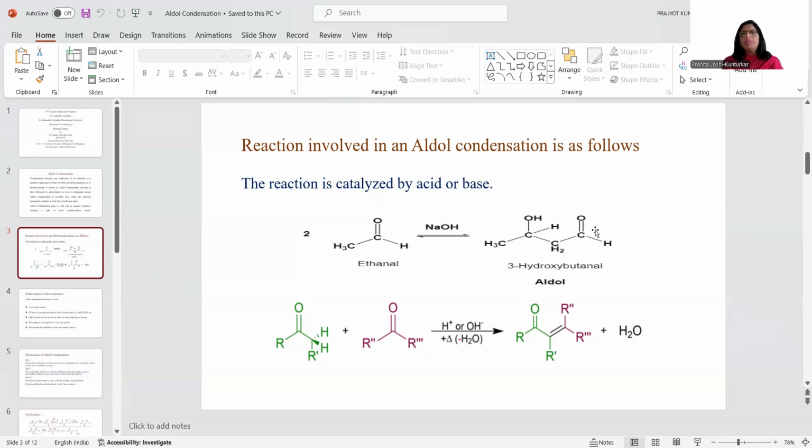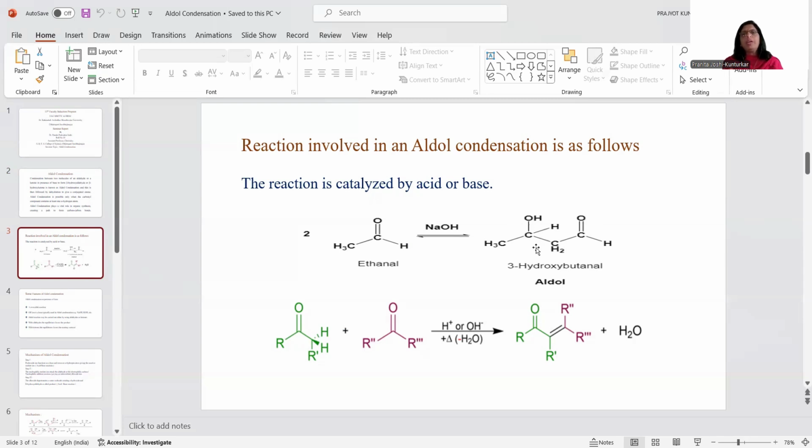Now see here why the product is known as a beta hydroxyaldehyde or beta hydroxyketone. The main functional group in the product is the carbonyl group. This is the carbonyl group, this is an aldehyde. Adjacent to this carbonyl group, this carbon is the alpha carbon, and adjacent to the alpha carbon, the second carbon is the beta carbon. So this is the beta carbon, which has a hydroxyl group. The carbonyl group of the aldehyde or ketone and the hydroxyl group are two carbon atoms apart, that is, at the beta position.